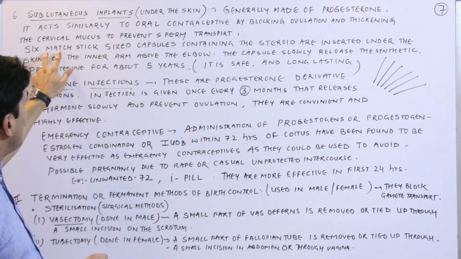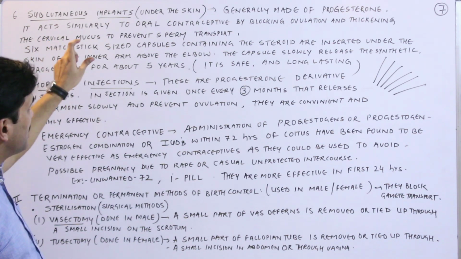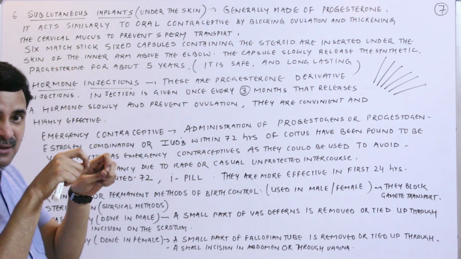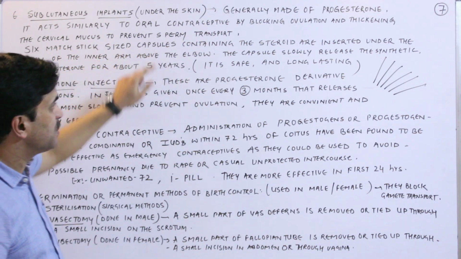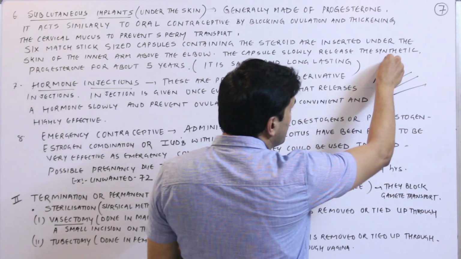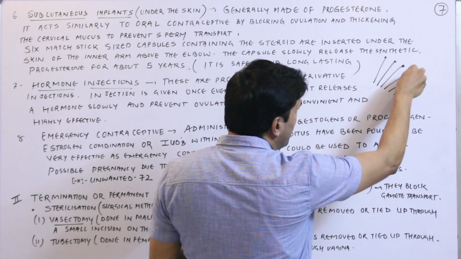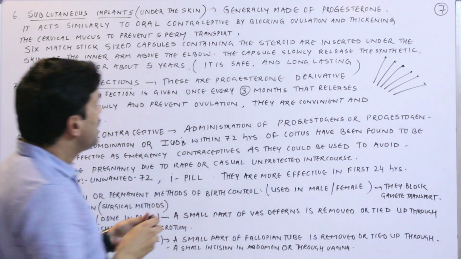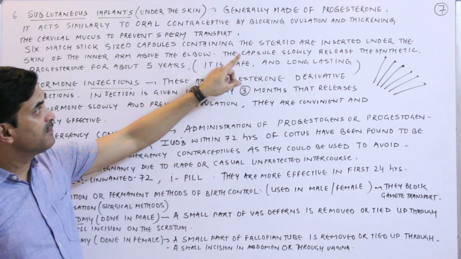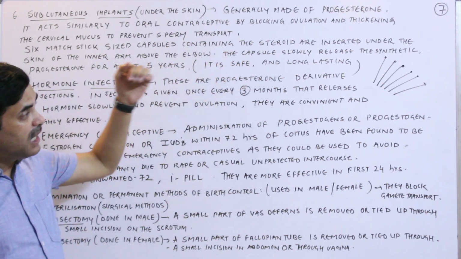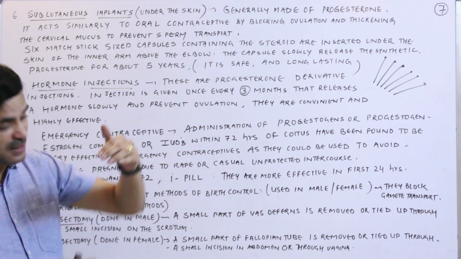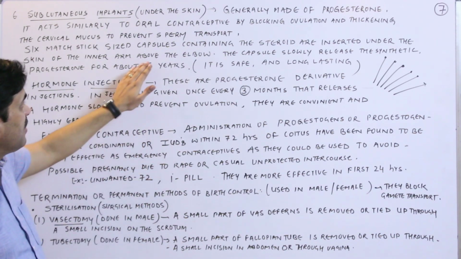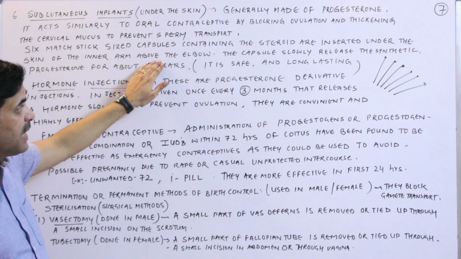Okay, now the best implant which is used at present in the modern era is the 6 matchstick sized capsules, like this. 6 matchstick-like capsules containing the steroid are inserted under the skin of the inner arm, above the elbow.